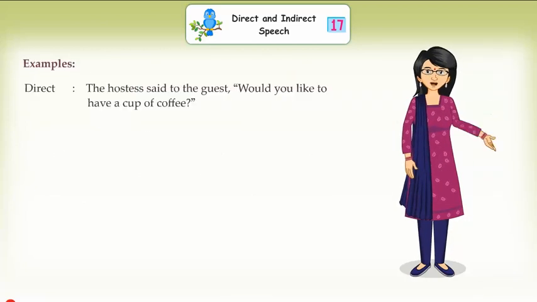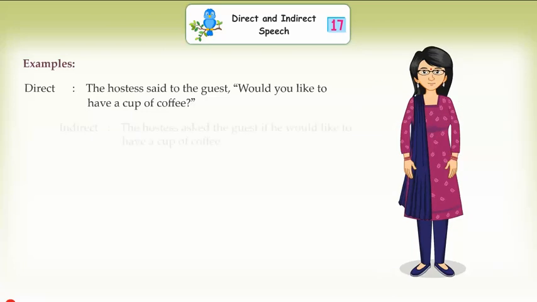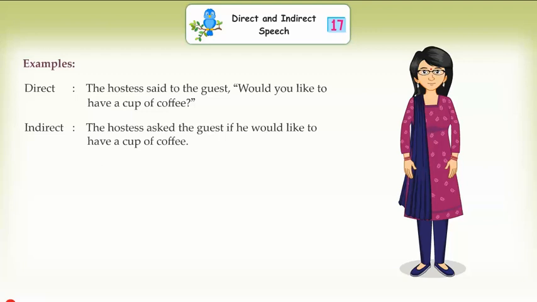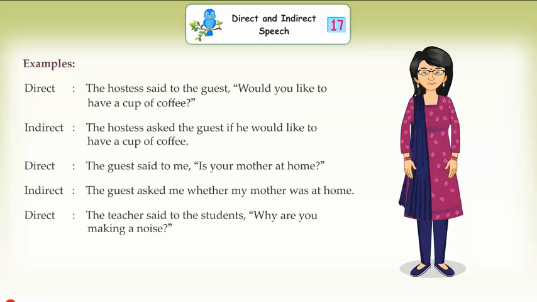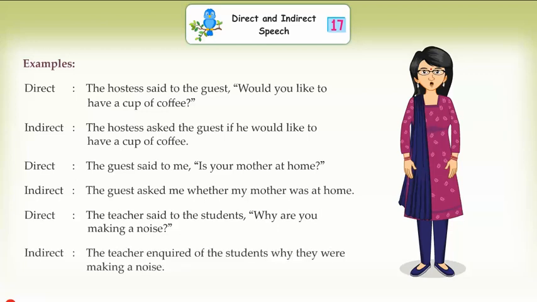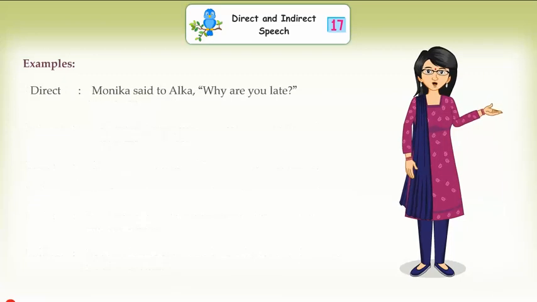Examples: Direct: The hostess said to the guest, would you like to have a cup of coffee? Indirect: The hostess asked the guest if he would like to have a cup of coffee. Direct: The guest said to me, is your mother at home? Indirect: The guest asked me whether my mother was at home. Direct: The teacher said to the students, why are you making a noise? Indirect: The teacher inquired of the students why they were making a noise.